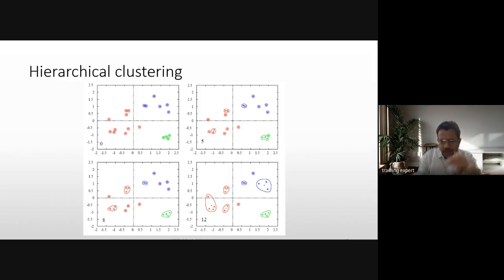Now from this iteration, whichever are nearest: from these two, this is nearest, so it becomes one cluster. From these two, another point is near, so it becomes one cluster. From these 3 points, one more point is near, so these become one more cluster.